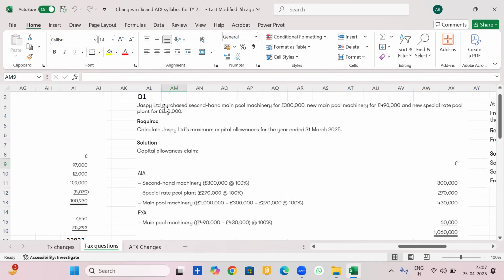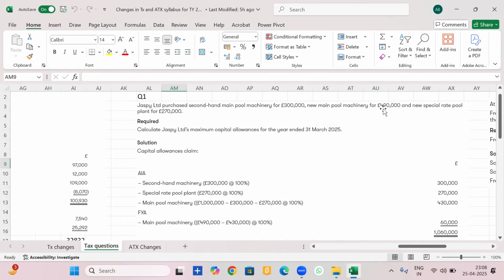So this new special rate pool machinery would be subject to 50% FYA because only 50% is applicable for it. So we will have 2,70,000 multiplied by 50%. FYA, sorry, my bad. 2,70,000 is subject to AIA, right? Because first we are giving AIA of 100% annual investment allowance. So 2,70,000 will enjoy 100% AIA and we will get the complete amount in allowances. Got it? Next, let's go to the main pool asset.